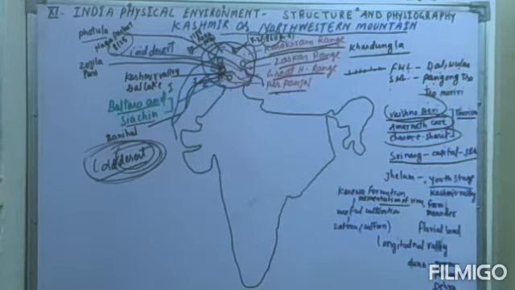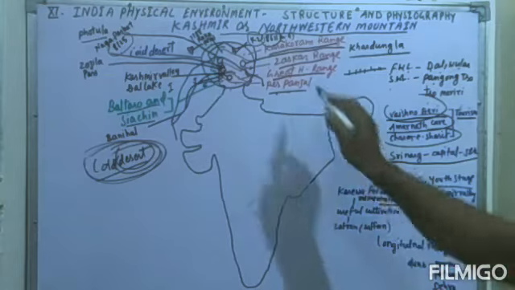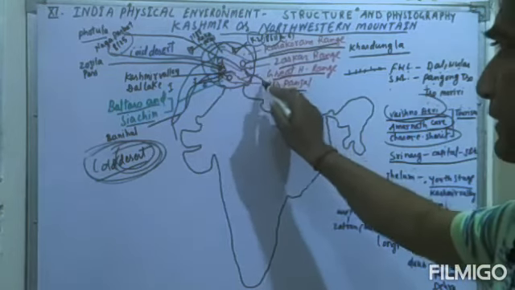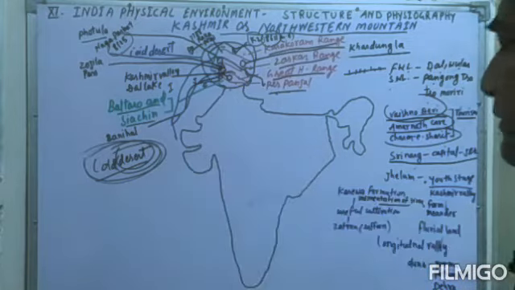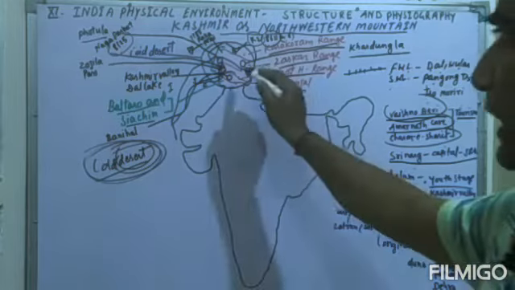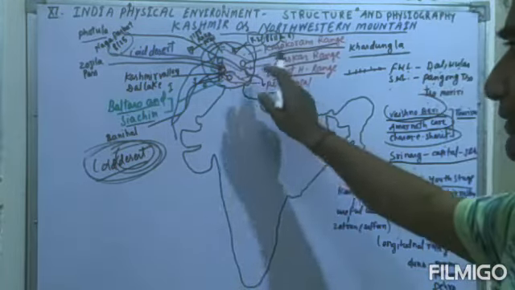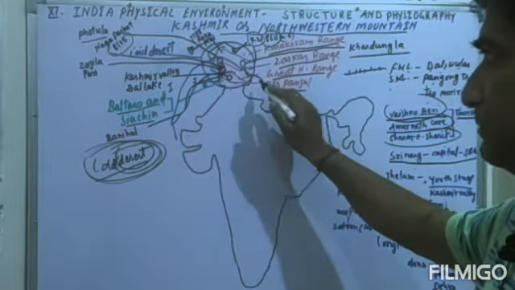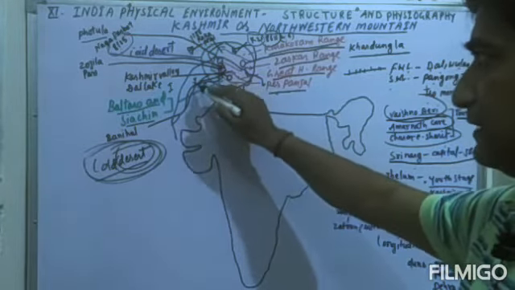So students, hope you are taking it. Now very important things, Jhelum. Jhelum is a very important river, and Indus is also a very important river. Indus is the main river, and Jhelum and the second river which is also important, Chenab, are the tributaries of this region. And mainly this region is drained by this river system, which is made by the Indus river. Second is the Jhelum river, and another river is the Chenab river.